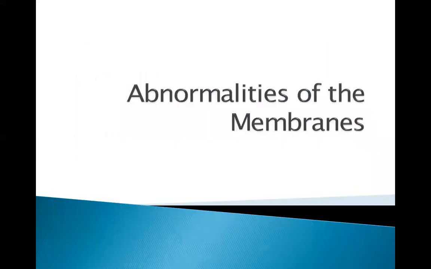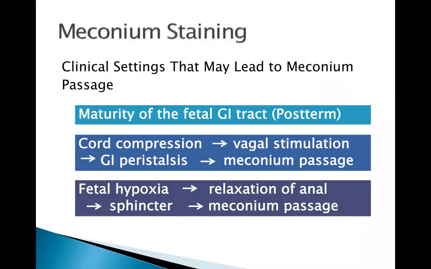Let us now discuss abnormalities of the membrane. One common abnormality that we can see normally among our parturients is the meconium staining of the amniotic fluid.